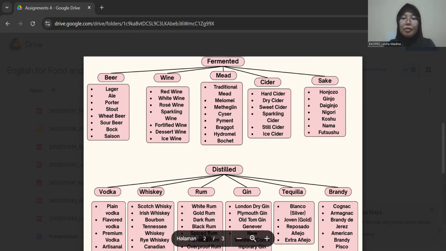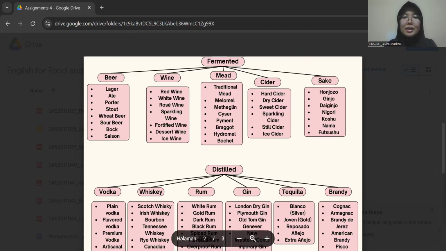So, for the next is a sour beer. Sour beer is a tart and acidic beer produced through wild fermentation or by adding bacteria. For the example is a Lindemans Squeeze. So, for the next is Bock. Bock is a strong German lager that's malty and smooth. For the example is a Paulaner Salvator. For the last is a saison. Saison is a Belgian-style farmhouse ale that's spicy, fruity, and dry. For the example is a Saison Dupont.